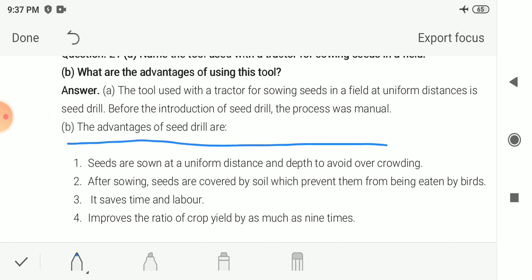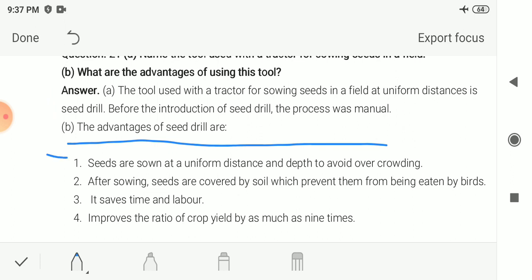Before the invention of the seed drill, the process was manual. As we had seen earlier, a funnel-shaped seeder was used, and the farmer had to fill the seeds by hand. So it was manual. Now the advantages of the seed drill.